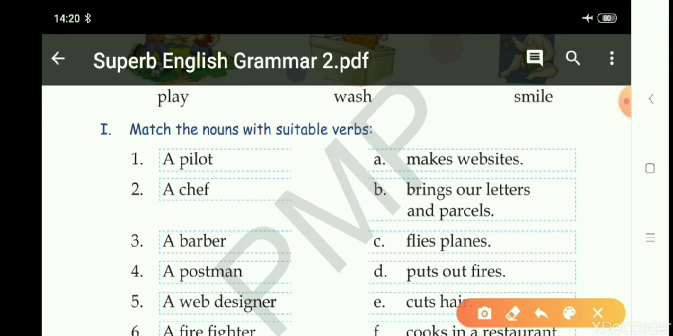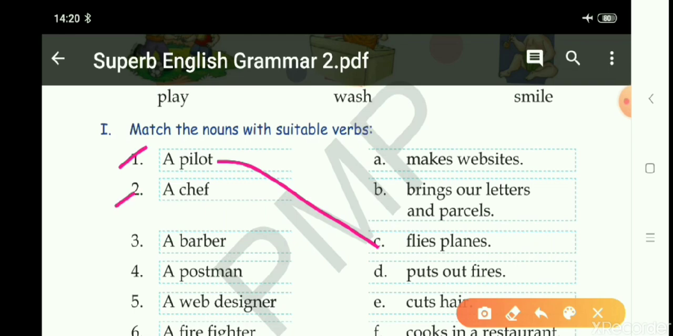First one is pilot. A pilot. Now children, what does a pilot do? A pilot flies planes or aeroplanes. A pilot flies planes. The action done by a pilot is that he flies planes.